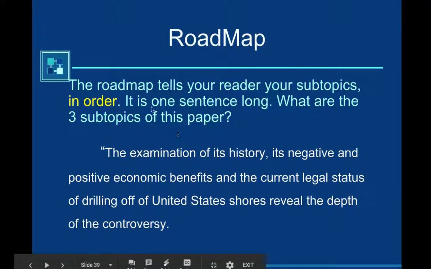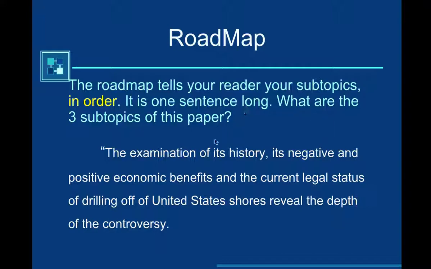So I want us to take a look at this example. The roadmap tells your reader your subtopics in order. It's also one sentence long. Think about what are the 3 subtopics of this paper. So it says the examination of its history, its negative and positive economic benefits, and the current legal status of drilling off of the United States shores reveal the depth of the controversy.